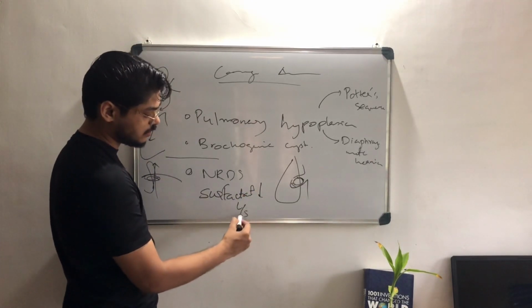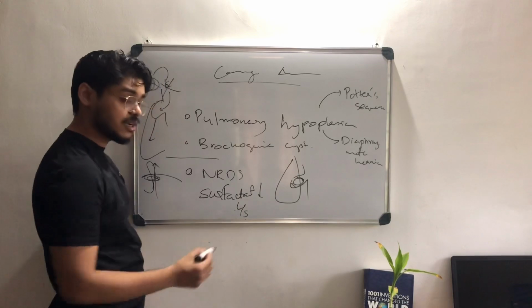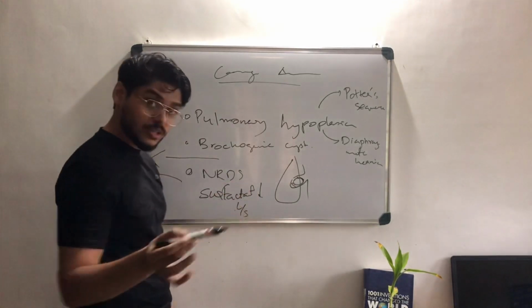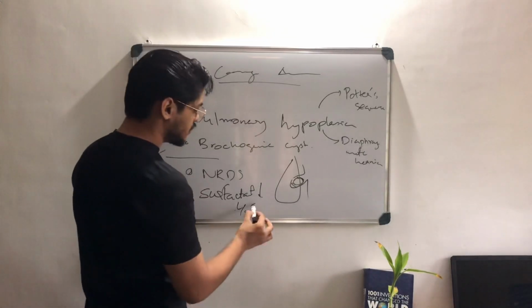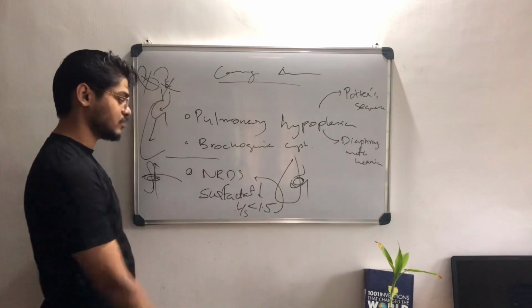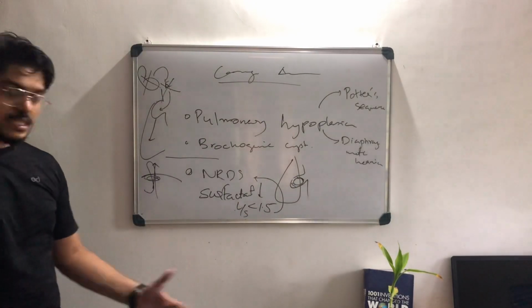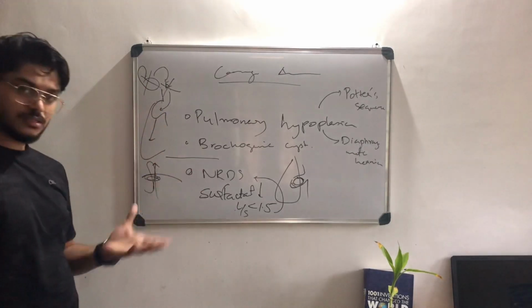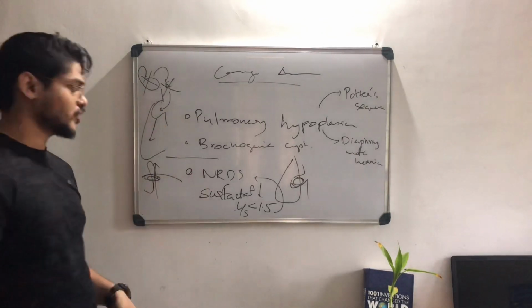We said the lecithin by sphingomyelin ratio denotes fetal lung maturity. It should be more than or equal to 2, but if it is less than 1.5, then it predicts NRDS. If surfactant is reduced, there will be NRDS, neonatal respiratory distress syndrome.